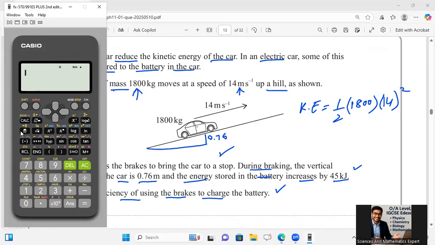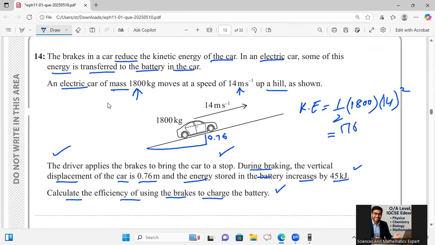Let's go for the multiplication. Fraction introduced: 1 over 2 multiply 1800 multiply 14 square equals 176400 joules.